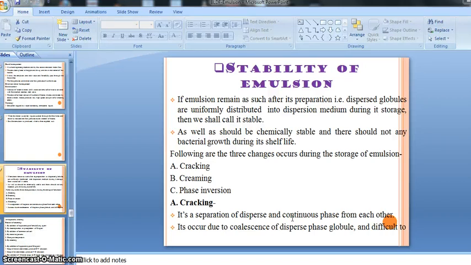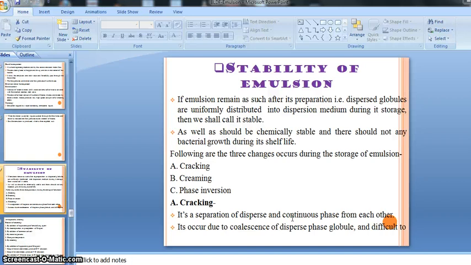I have a question: when will we call our preparation stable? The answer is, if the two immiscible liquids remain mixed with each other for a long period of time, or the disperse phase remains distributed throughout the continuous phase, and there is no bacterial growth and it is chemically stable, then we call our preparation a stable emulsion.